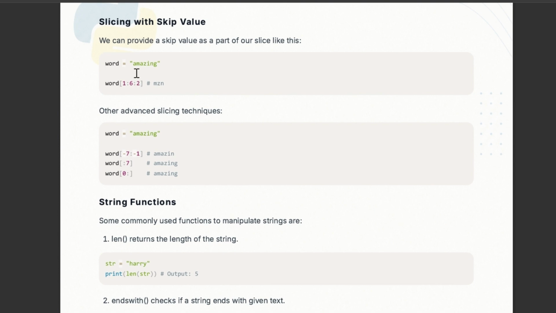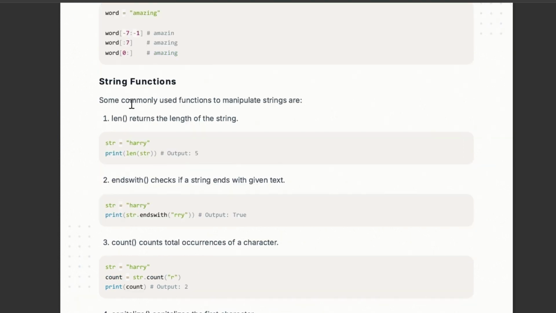So m with difference of 2z and n, mzn, output will be mzn. The same way, minus 7 to minus 1, so it will treat it from right to left, minus 1 to minus 7, the output will be amazing. From starting to the 7, amazing. From 0 to the end, amazing. Okay, these are some important functions which make our code easier to operate.